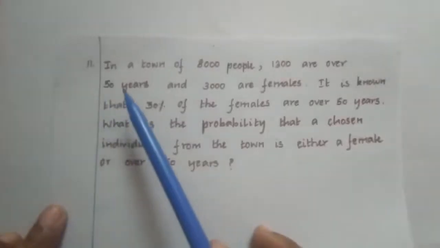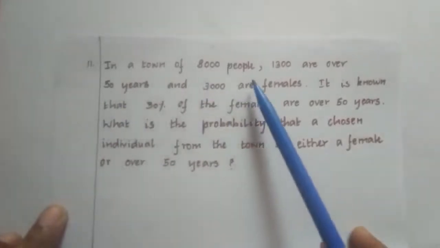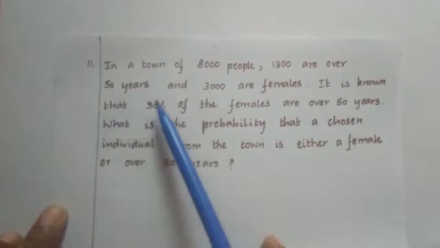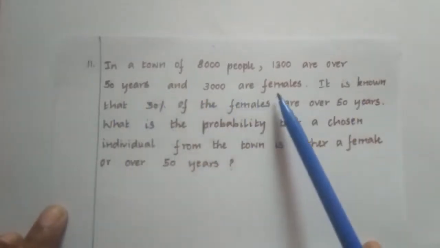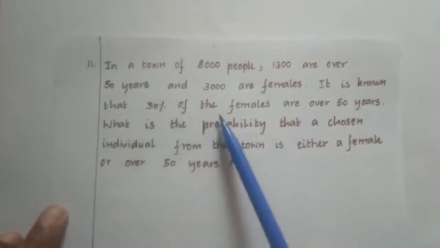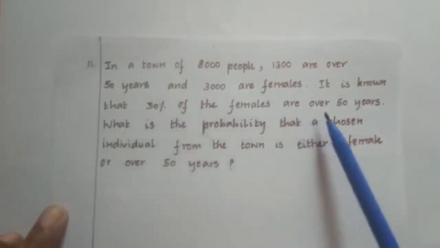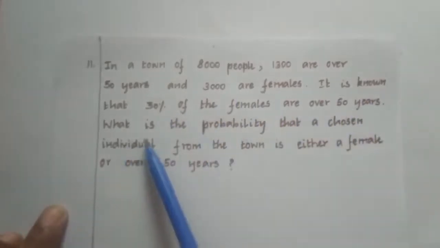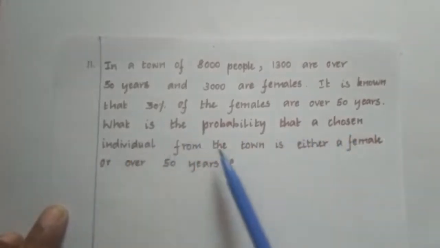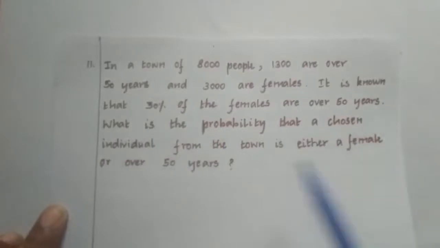11th question. In a town of 8,000 people, 1,300 are over 50 years and 3,000 are females. It is known that 30% of the females are over 50 years. What is the probability that a chosen individual from the town is either a female or over 50 years?